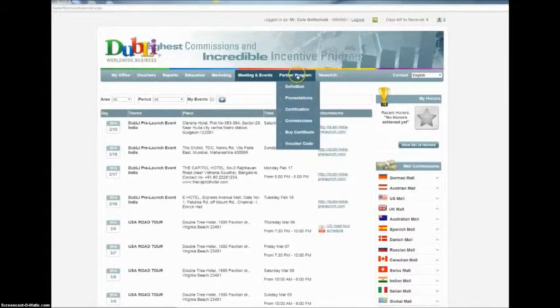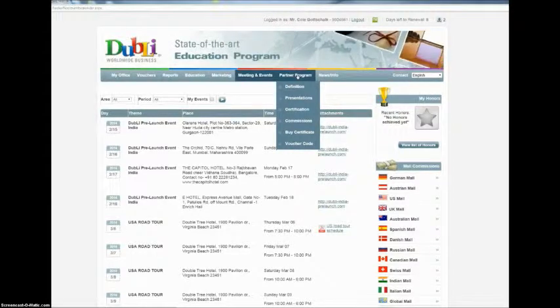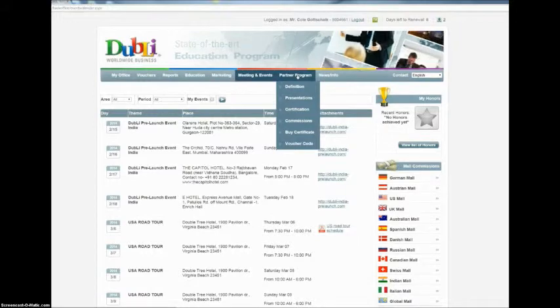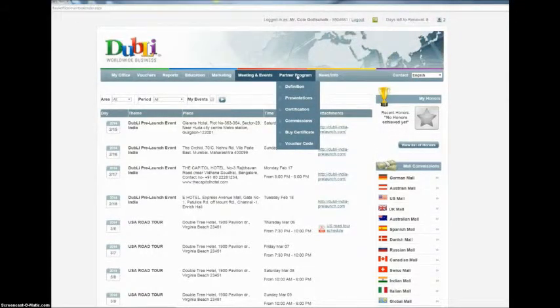The partner program, for those that are interested in the partner program, this is where you come. The definitions are there, the presentations are here, as well as in the marketing side. So you've got two locations that you can go in and pull that down. On the presentation side, you can download them and use them in presentations that you want to make with your partner programs. Certification information is here, commission information is here as it relates to the partner program.